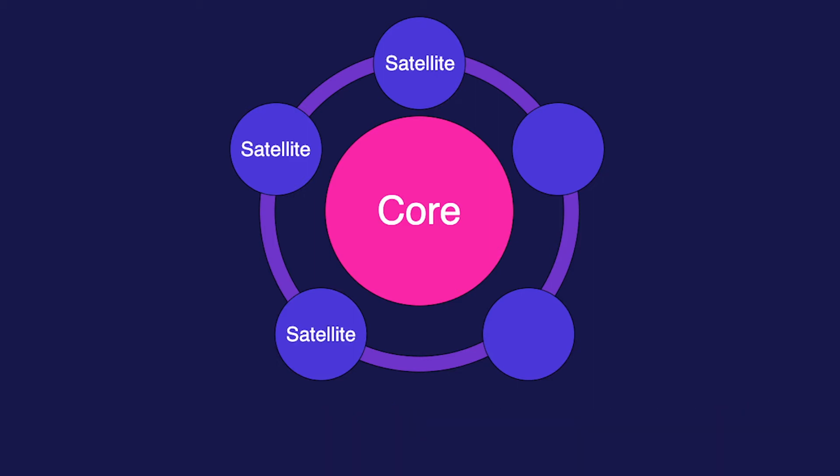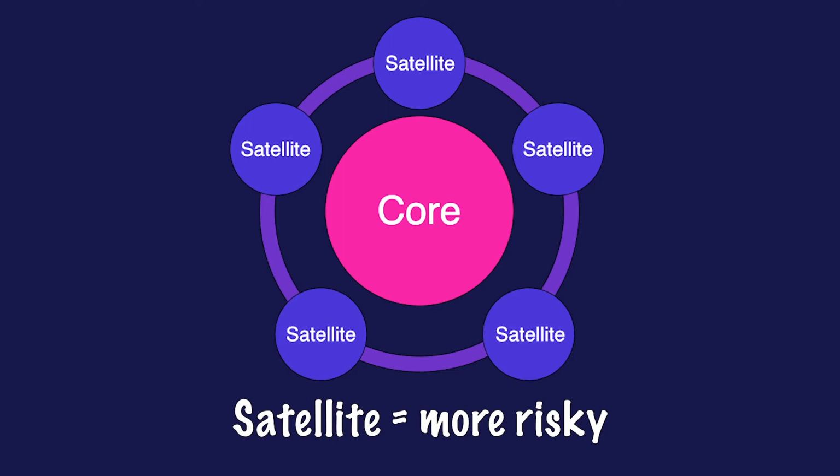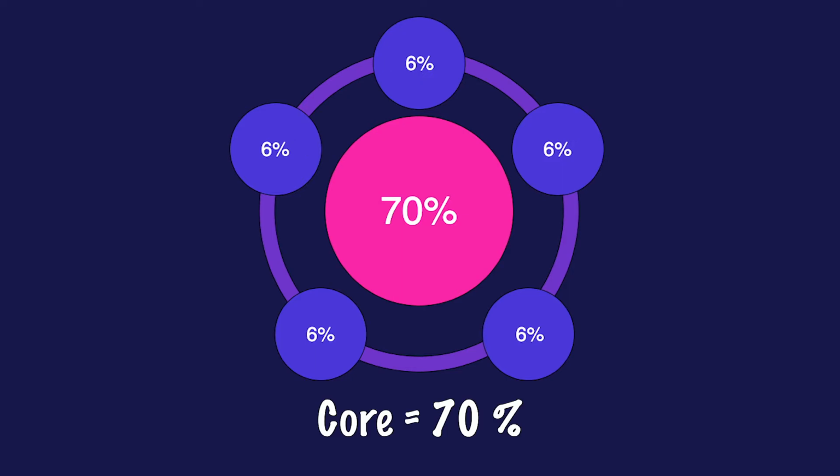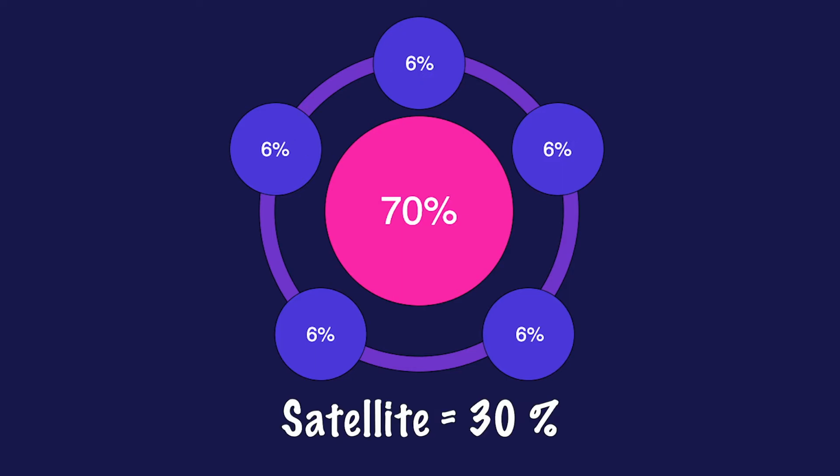Then you have the small satellites. These represent more risky ETFs, but they also have the potential for higher returns if you compare it to the core. On the other hand, if things go south for one of these satellite ETFs, it will only be a small slice of the cake. In my case, I will put 70% of my monthly investments into the core and 30% into the satellites. I will pick 5 satellites with 6% of my total investment each.